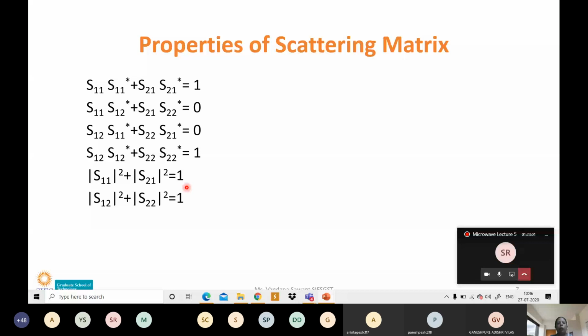And this one also, mod of S12 square plus mod of S22 square is equal to 1. Don't repeat the above 4 equations, they are the same. Only write these 2 equations, this 1 and 2.